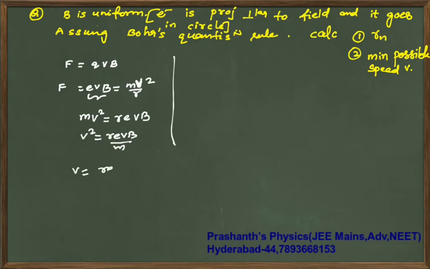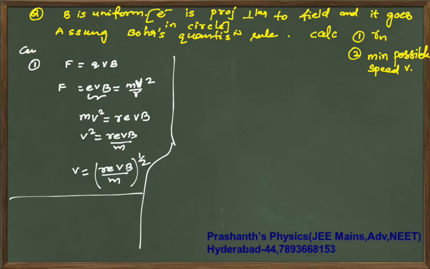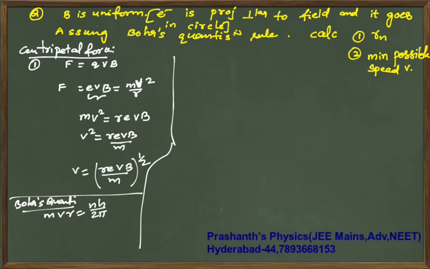V is (Re Vb by m) whole power 1 by 2. Now your second equation, this is your first equation, the centripetal force equation, because the body is going in a circle. The second one is your Bohr's quantization rule, that is mvr is equal to nh by 2 pi.